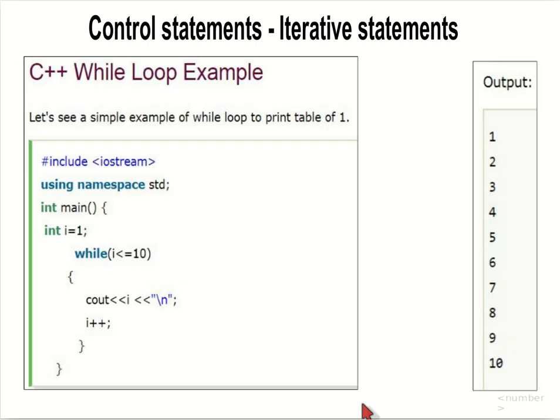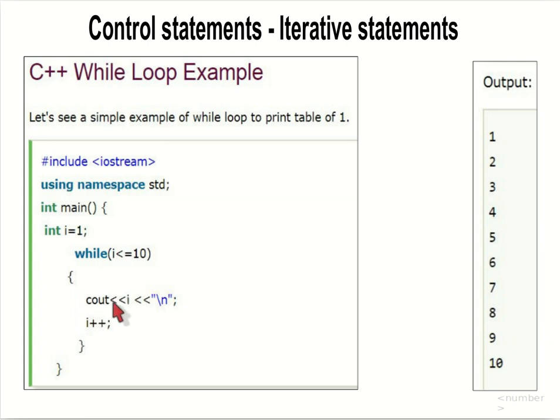So let's see one example. Here we are going to print the table of 1. I is equal to 1. We print the table of 1 into 10, the last value will be 1 into 10. While i is less than or equal to 10, it will print what?